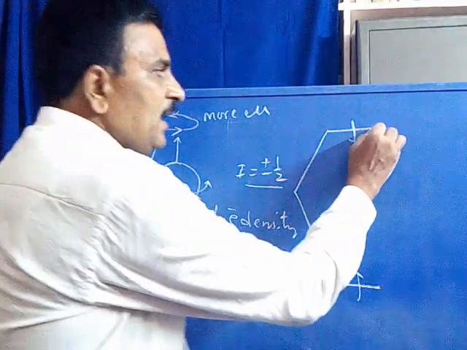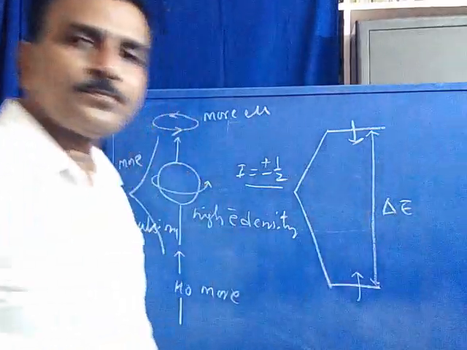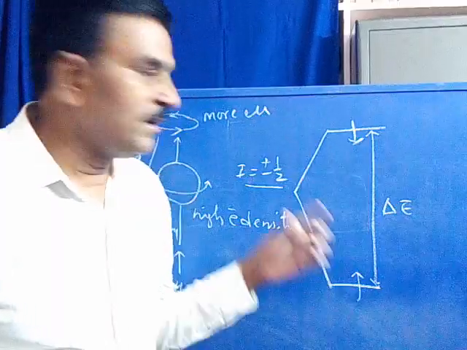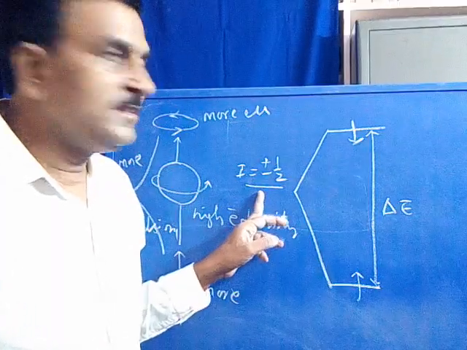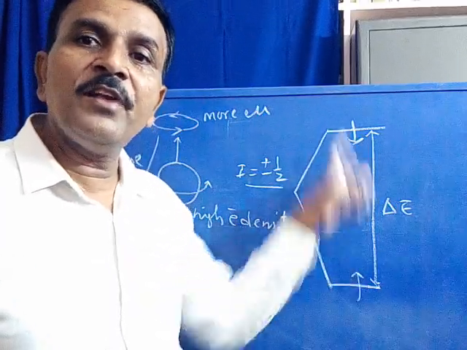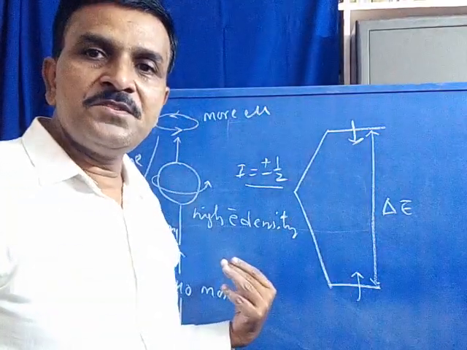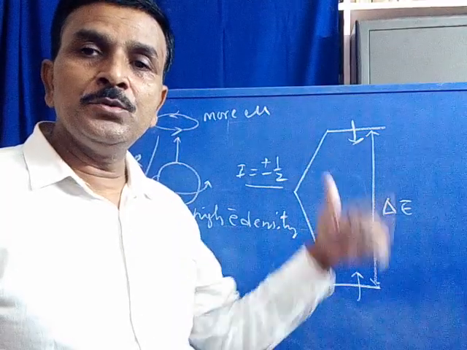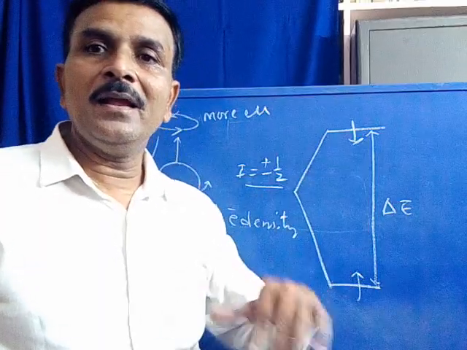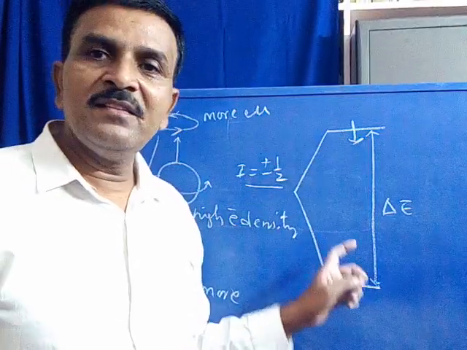When the energy difference between the two levels, delta E, is high, for the spin transition of this kind of nuclei, are you following? The degenerate energy state is split into two energy levels by a larger difference. The difference between the two energy levels is high because of higher repulsions, which in turn result from the higher magnetic field produced by the spinning nuclei, as well as the higher external magnetic field we apply, so that the difference is large.